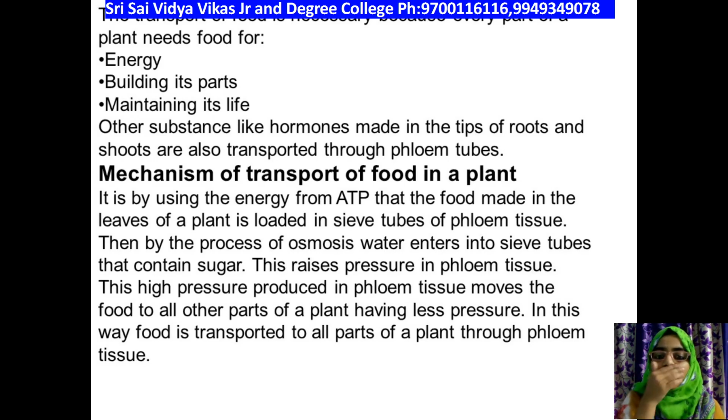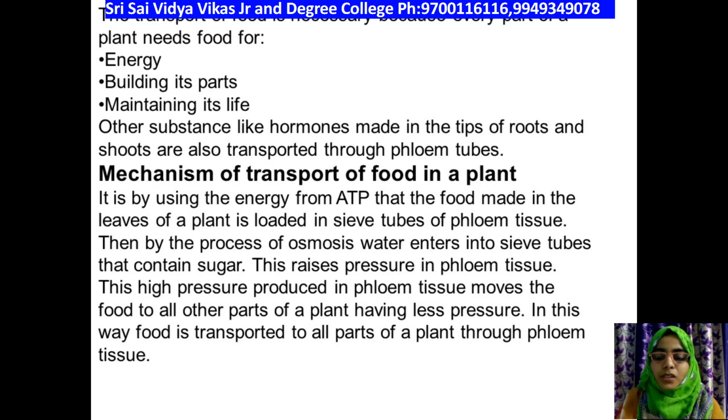That's what I told you: movement will be from one cell to the other cell because it has more pressure. The first tiffin has more pressure and the lower tiffins have less pressure. So the food is transported from one tiffin box to the other because the lower-pressure box is being emptied there. The pressure should be distributed to all the boxes equally. Like that, the food is being transported from source to sink.